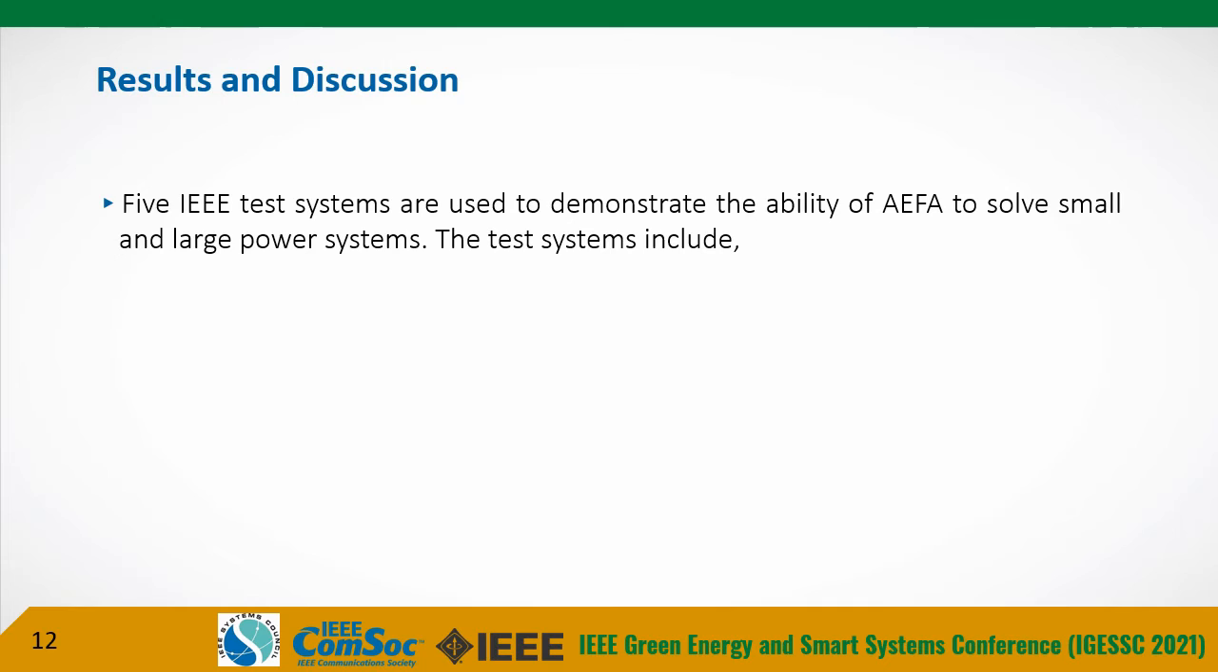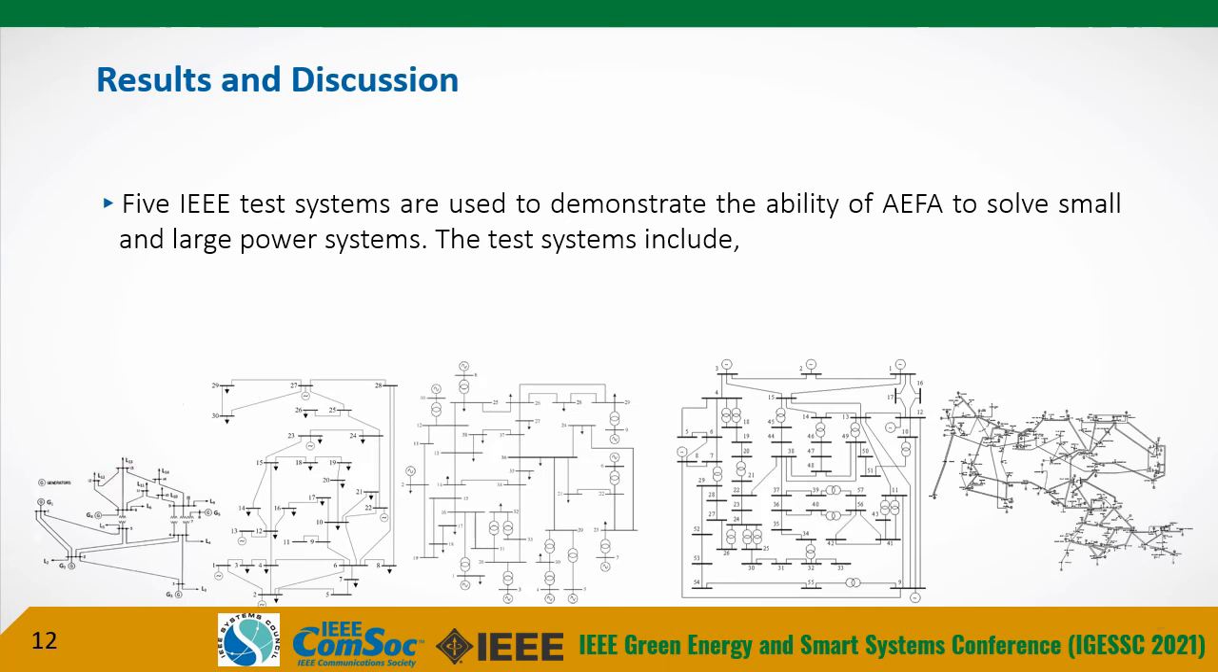In this study, 5 IEEE test systems are used to demonstrate the ability of the artificial electric field algorithm to solve the OPP problem for small and large power systems. The test systems include the IEEE 14 bus, IEEE 30 bus, 39 bus, 57 bus, and 118 bus test systems.